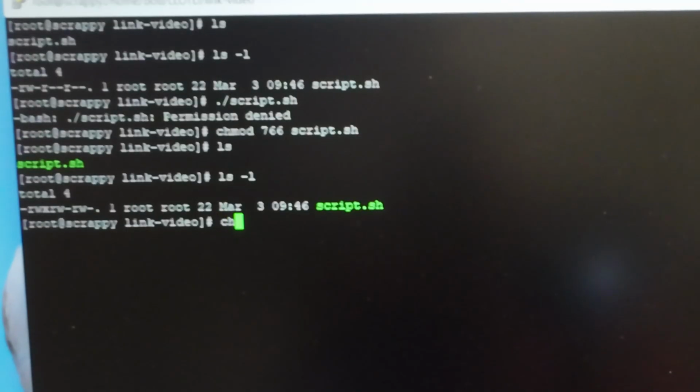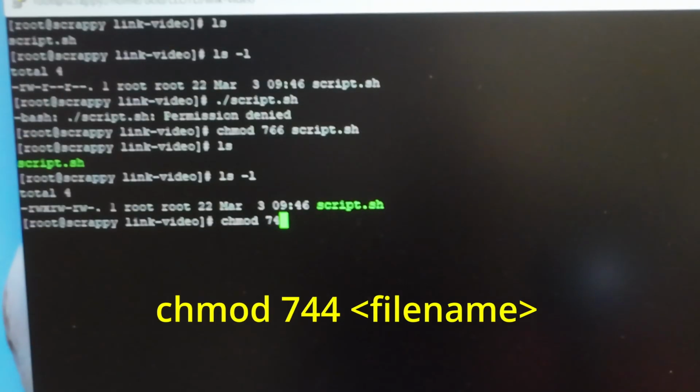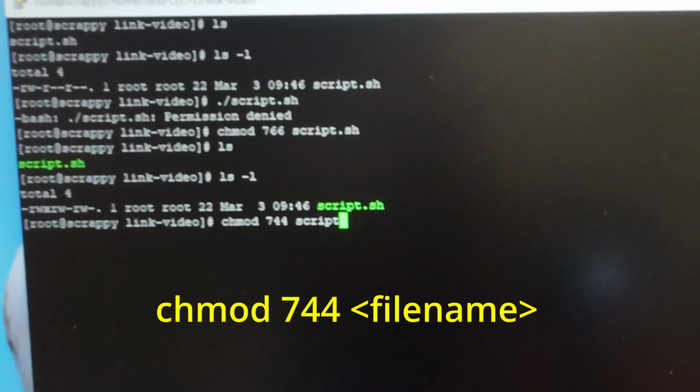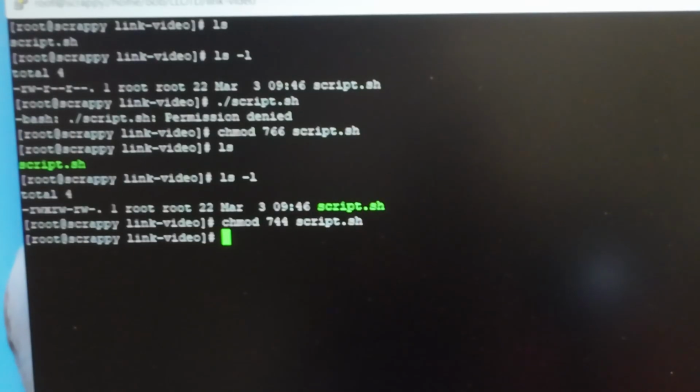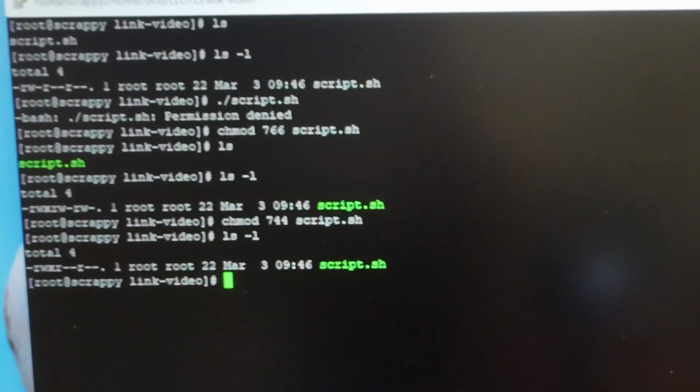Let's do that again. chmod. We're going to do 744 on script.sh. Right? ls -l. All right. Now we have the right permissions on the file. We have read, write, and executable for us, read for the group, and read for the world.